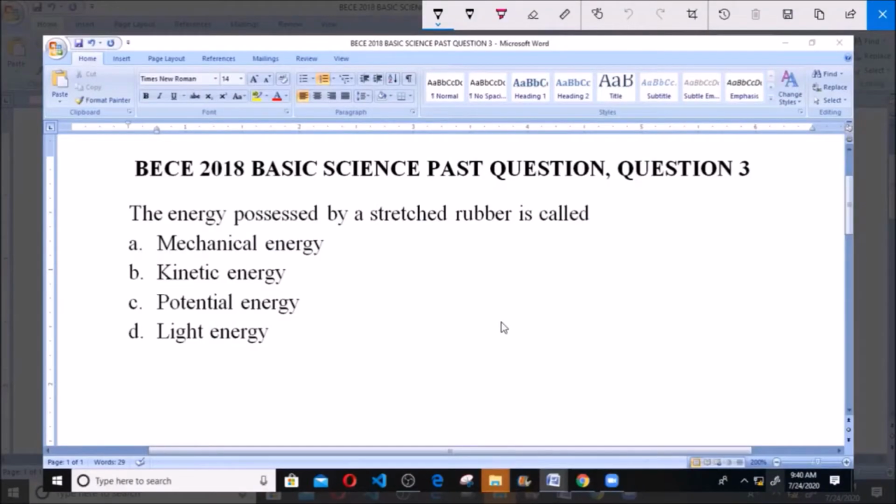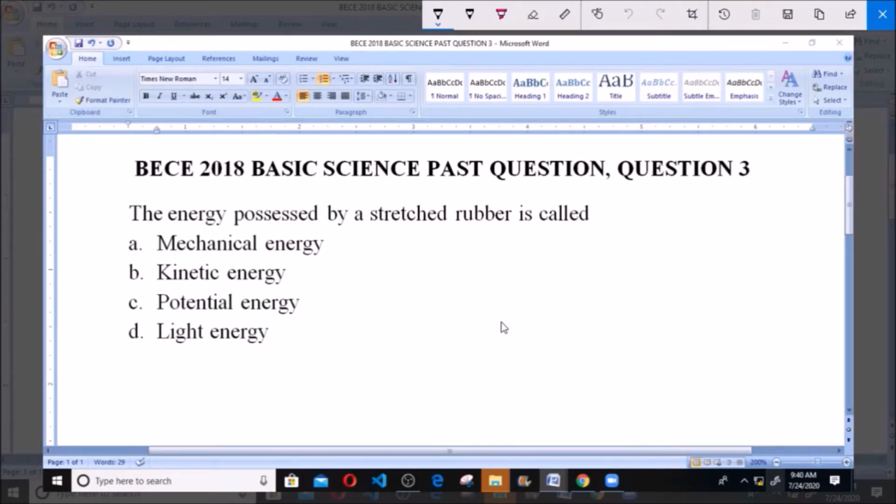Hello, good day. Today we're going to be looking at BECE 2018 Basic Science Past Question, Question 3. The energy possessed by stretched rubber is called dash. A. Mechanical energy, B. Kinetic energy, C. Potential energy, and D. Light energy.